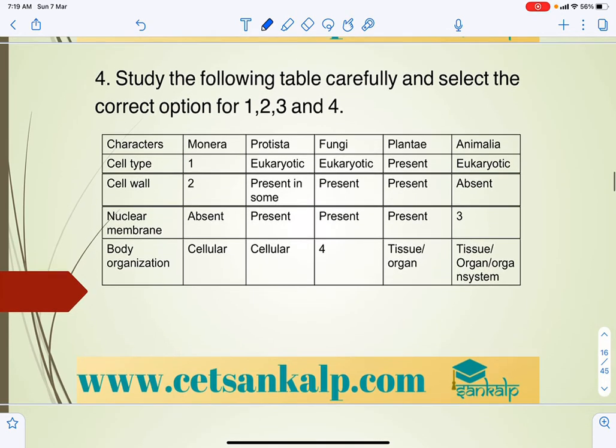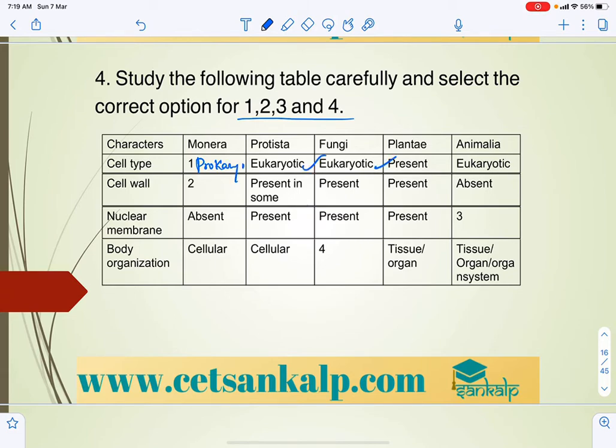Study the following table carefully and select the correct option, 1, 2, 3. So here, as we know, Monera, bacteria will be with the cell wall, cell type. So what is this cell type? Monera, we already mentioned, is prokaryotes. Monera, prokaryotes.